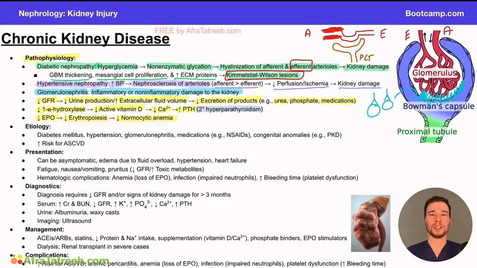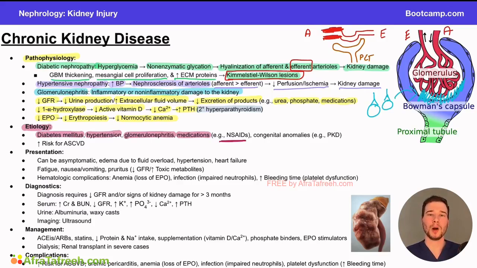So I think the etiologies are going to make sense to us now that we understand these mechanisms, right? So diabetes is going to be a problem. Why? Well, we talked about the mechanism about how this can actually lead to CKD. Additionally, hypertension we talked about. Glomerulonephritis we talked about. Certain medications such as NSAIDs can produce a similar finding, and think about why that is. Because chronic use of NSAIDs can actually produce a similar pathophysiology to what we've talked about, right?